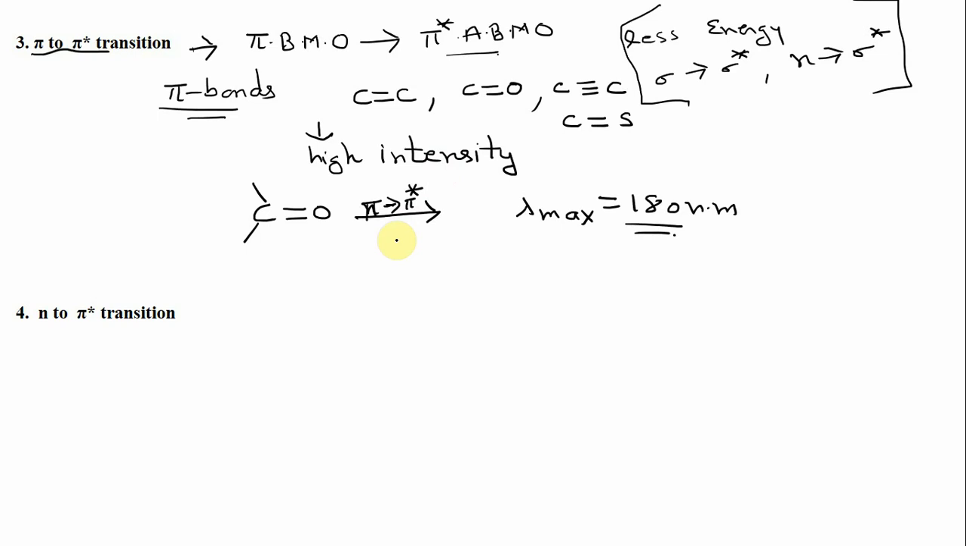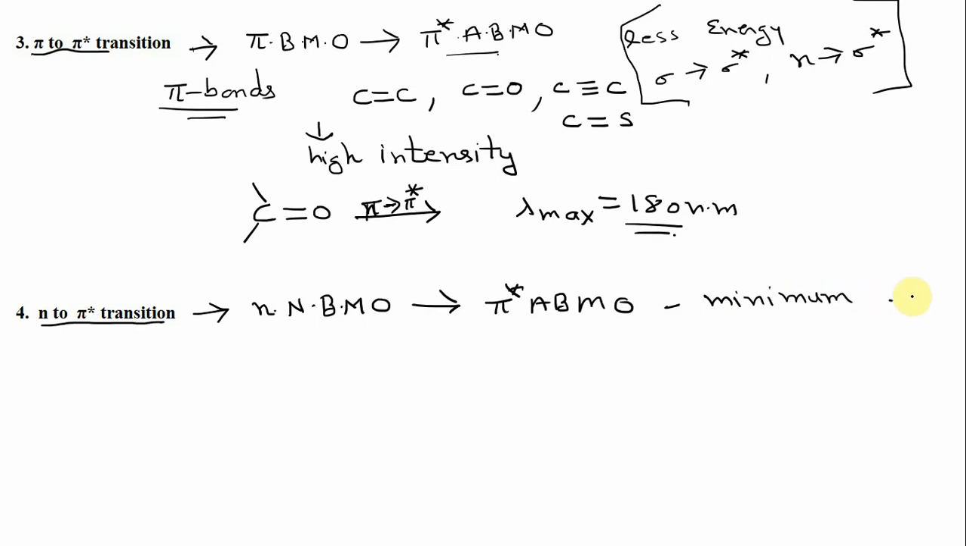The last one is the n to pi star transition. In this case, the electrons from the non-bonding molecular orbital jump into the pi star anti-bonding molecular orbital. The energy requirement for n to pi star transitions is minimum, so they require minimum energy. And since they require minimum energy, they take place at the longest wavelength,